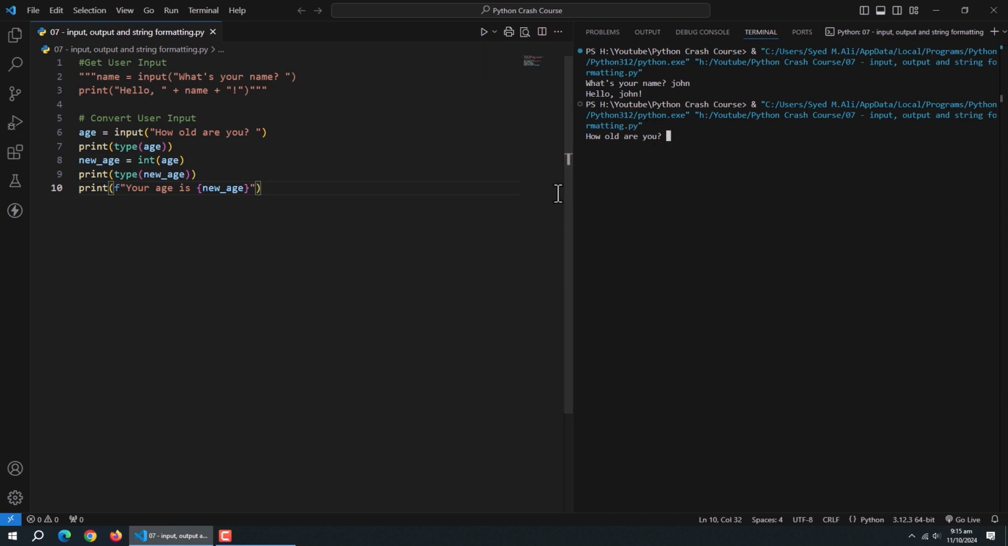Now run it and type the age. Here we can see the data type of the age variable is string, but the data type of the new age variable is int. However, if the user types wrong input, then it will return an error. For these types of exceptions or errors, you need to use try-catch blocks. We'll talk about these in the next section.